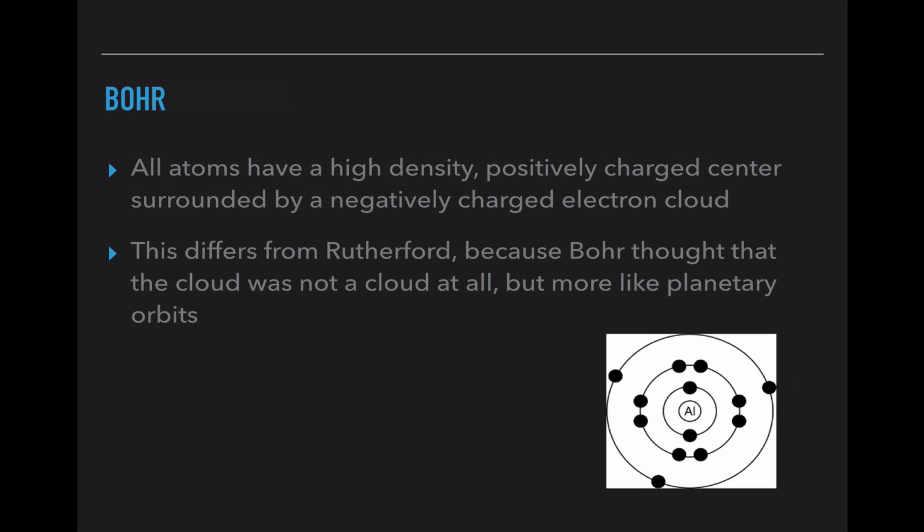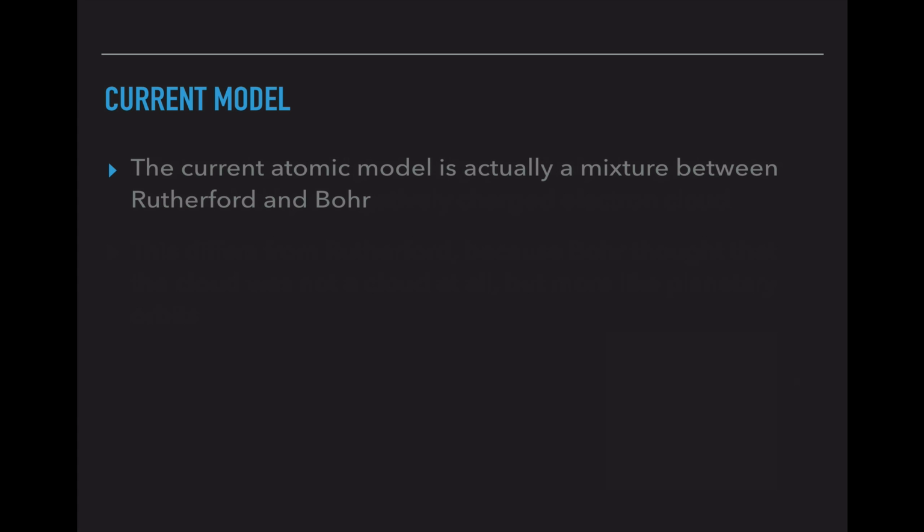Now he believes this because he was able to add energy to electrons, see them jump in energy level, and fall back down and release that energy again. So he made this educated guess, or this hypothesis, by doing experiments and making observations of what occurred during those experiments. Today we actually have a little bit of both models, Rutherford and Bohr, as our current model.